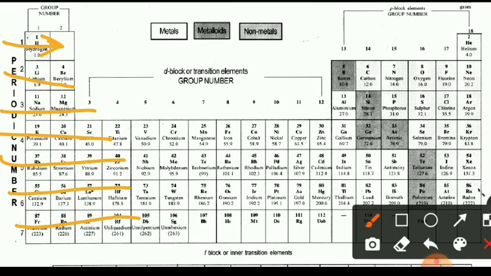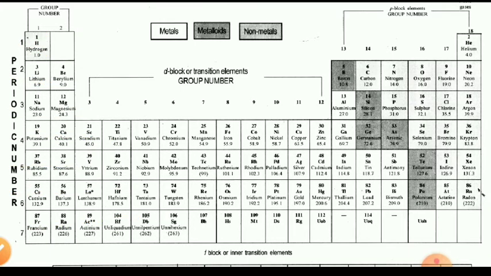These are 7 periods. But again, the elements are classified into 4 types.